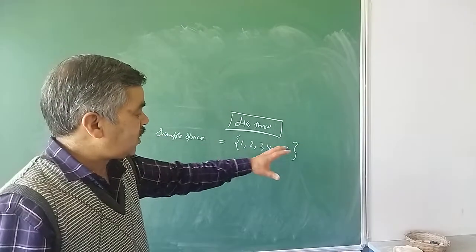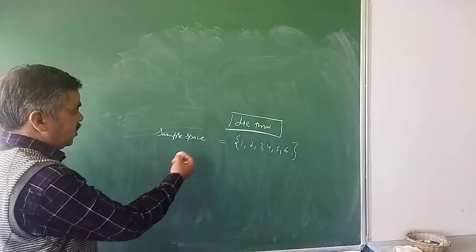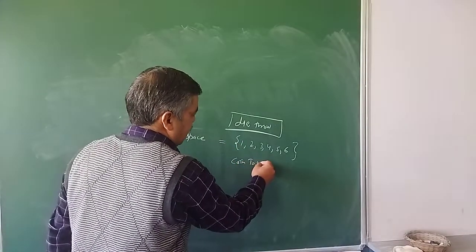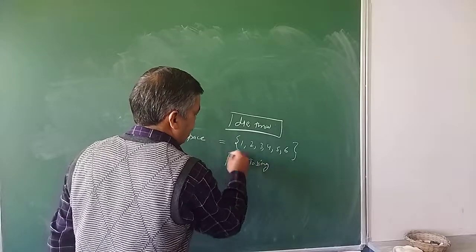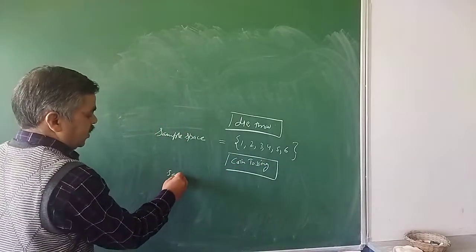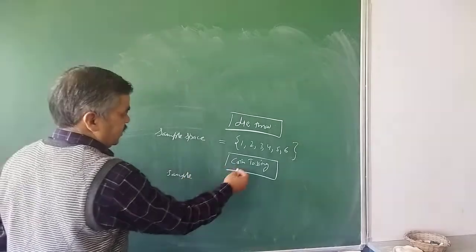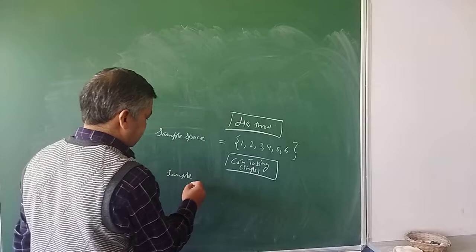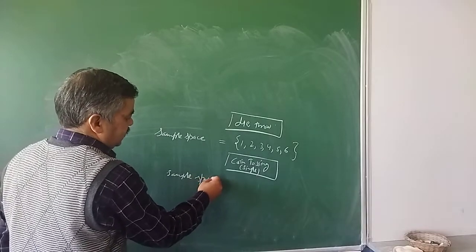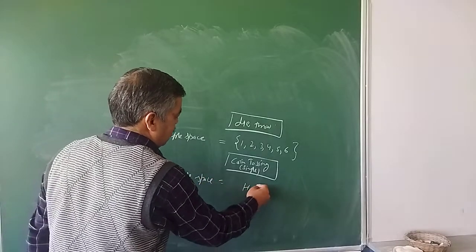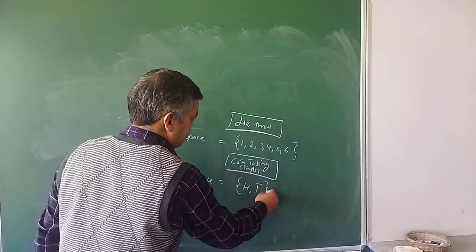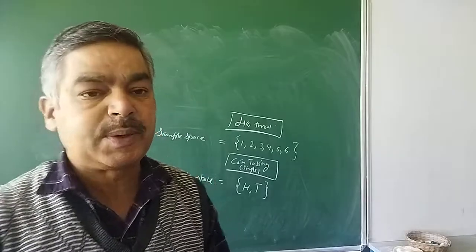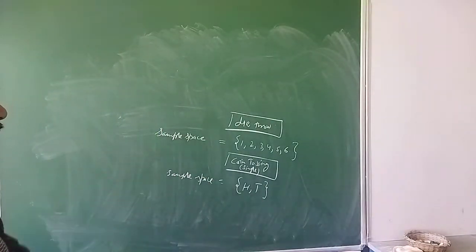Once you have written all the outcomes, like in coin tossing. If you are talking about single coin tossing, what is the sample space? In case of single coin tossing, it is always head, comma, tail. When I write it in curly brackets, that procedure is called your sample space. Sometimes they ask you to write the sample space.